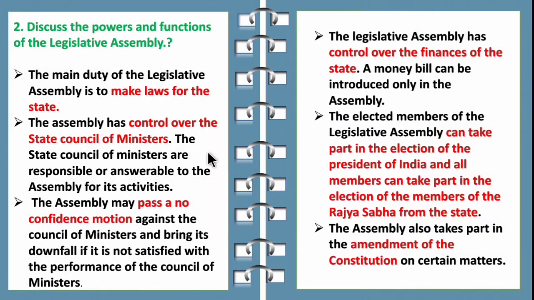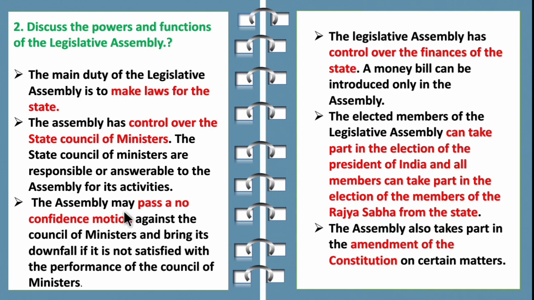So now let's move on to the second question. Discuss the powers and functions of the legislative assembly. So we all know the main duty of legislative assembly is to make the laws. So the assembly has control over the state council of ministers. The state council of ministers are responsible or answerable to the assembly for its activities. So the council of ministers, they are the responsible person for particular department.